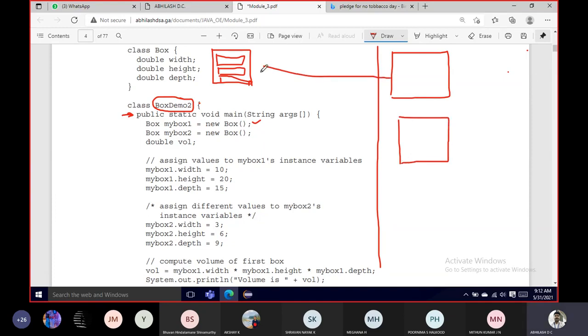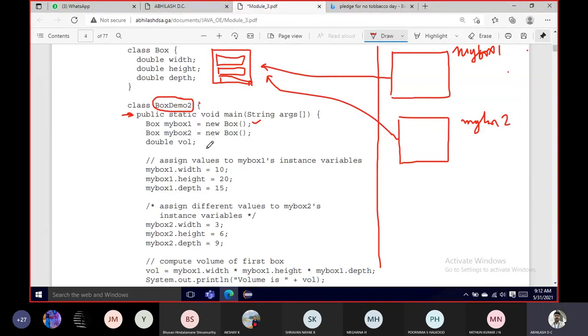These boxes or objects are actually referring to this class for their instance creation. Okay, so here this will be my Box 1, and this will be my Box 2.